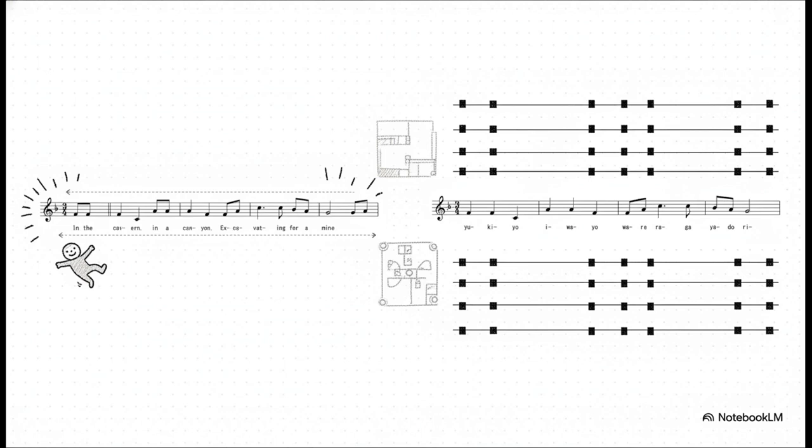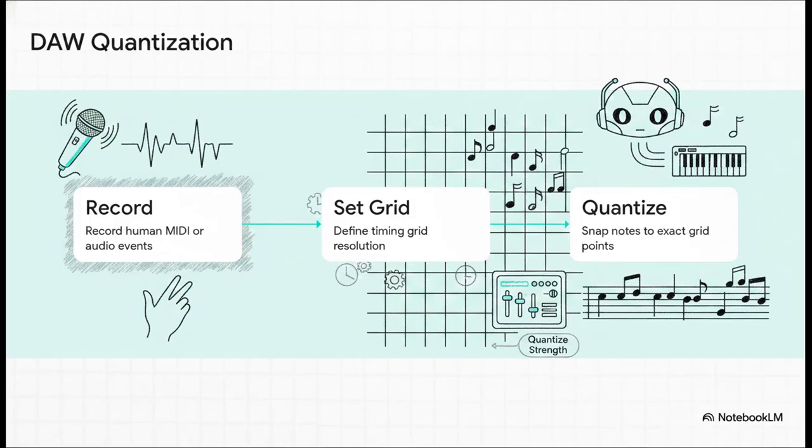Take the English song "Oh My Darling Clementine." It starts with an anacrusis, which is a weak, syncopated pickup beat that perfectly fits English's bouncy rhythm. But when you look at the Japanese translation, Yukiyama Sanka, the lyricists entirely flattened out that bouncing rhythm. They completely removed the pickup beat so the lyrics align strictly with the strong downbeats, perfectly matching their native moraic constraints. Today, music producers enforce this flat, isochronous rhythm using a digital process called quantization.